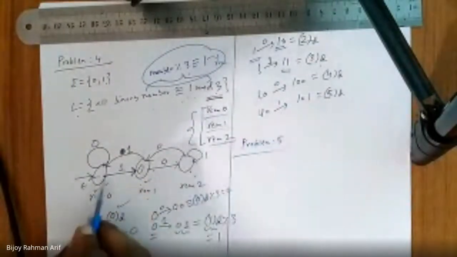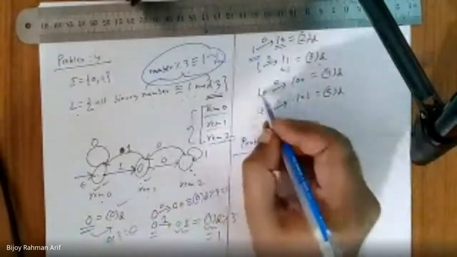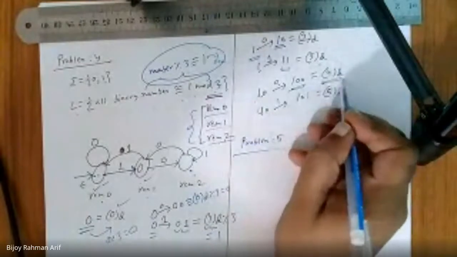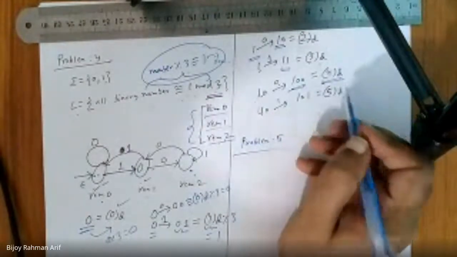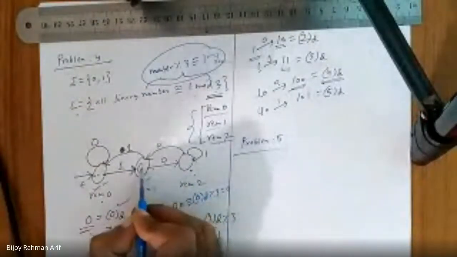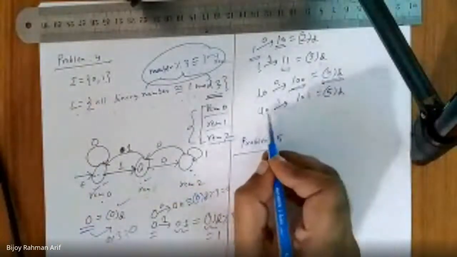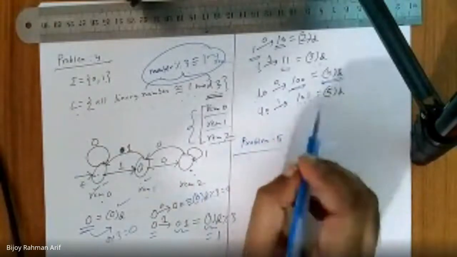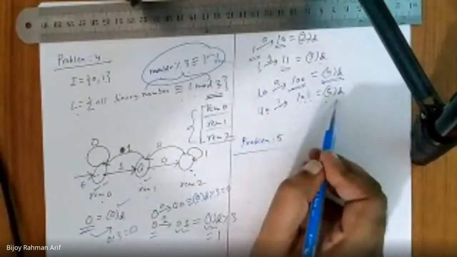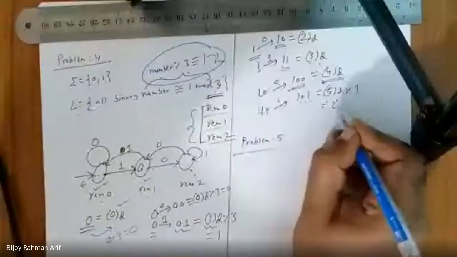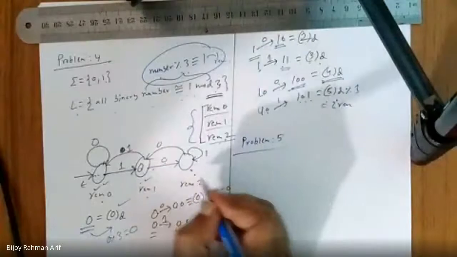In this state, after getting 1 and 0, we reach this state. If I get another 0, the number becomes 1, 0, 0, which is nothing but 4 in decimal. If I divide it by 3, the remainder will be 1. So I would come back to the remainder 1 state. On the other hand, after 1, 0, if I get a 1, the number is 1, 0, 1, which is nothing but 5 in decimal. If we divide by 3, the remainder is 2. So we'll stay in the remainder 2 state. Is it clear to you?